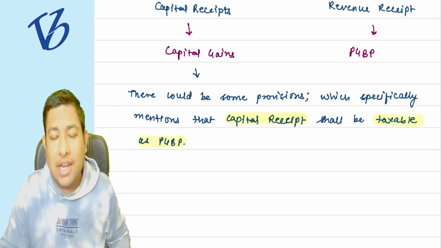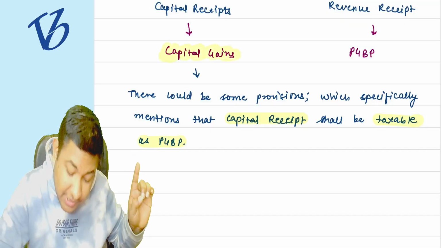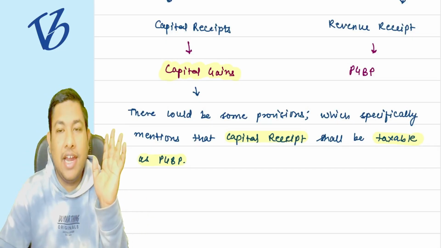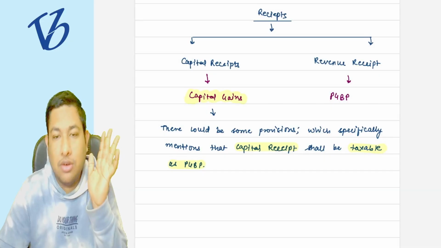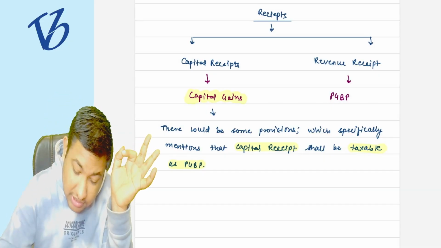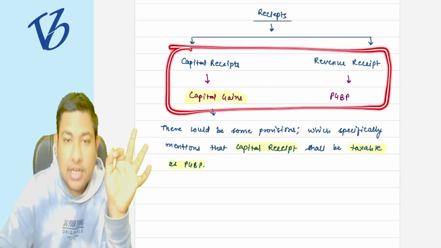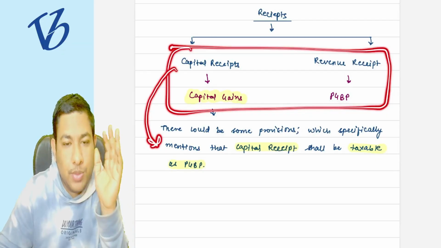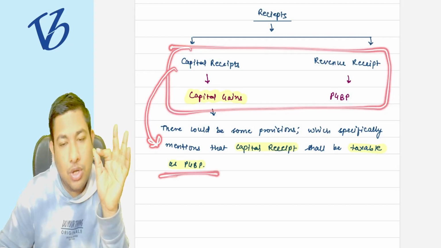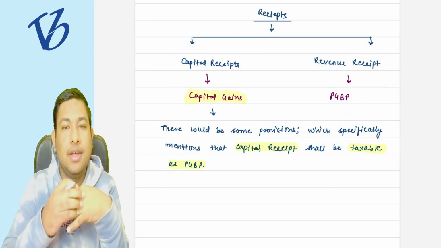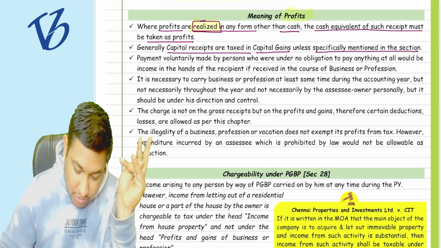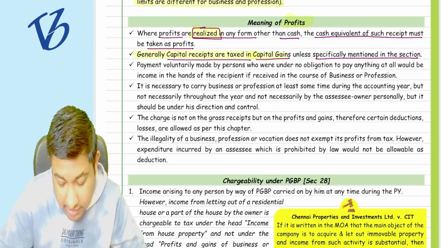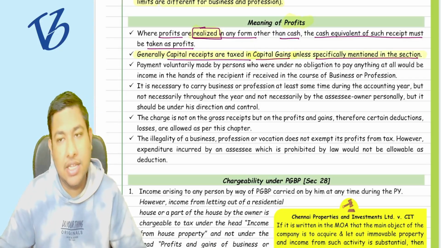Otherwise, all kinds of capital receipts will go under the head capital gains and will not come under the head PGBP. And all the revenue receipts are going to be taxed under the head PGBP. Did you understand this particular part or not? Usually this is the general rule. But for capital receipts, there could be some provision which says that this kind of capital receipt shall also be taxable under the head PGBP, so you have to tax as per PGBP only. Understood clearly? Yes. So point number two says that generally capital receipts are taxed under capital gain unless specifically mentioned in the section.